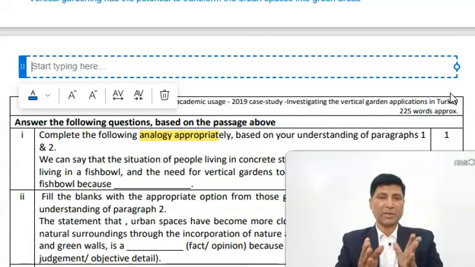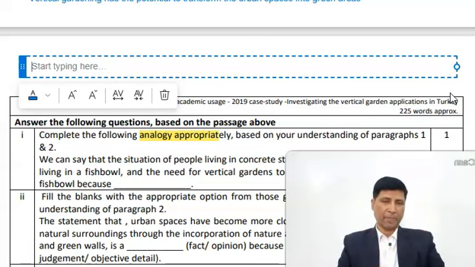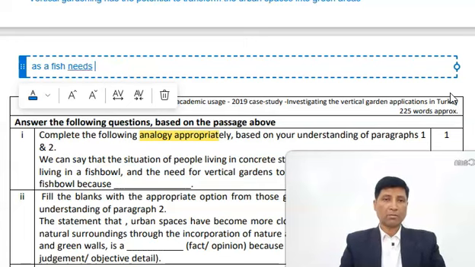Develop your writing skills, because you cannot write this sentence also. If you can write, very good. So what you need to write here, that as a fish needs, say, rocks, or you can say aquarium to create natural environment.